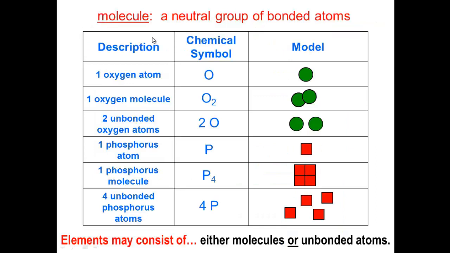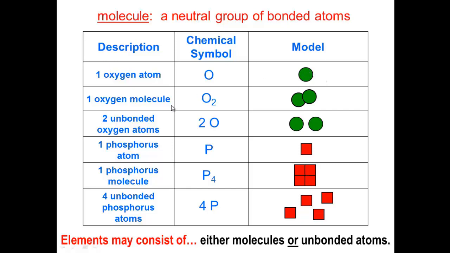A molecule is a neutral group of bonded atoms, or it's the smallest unit of an element or compound that maintains the properties of that element or compound. This table shows us the description, chemical symbol, and model for atoms or molecules. One oxygen atom, which is O, this is the chemical symbol, and it can be represented by a model of one ball.